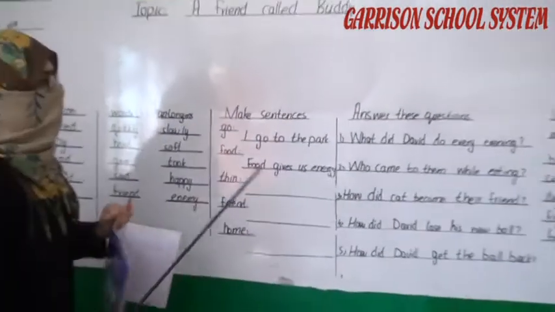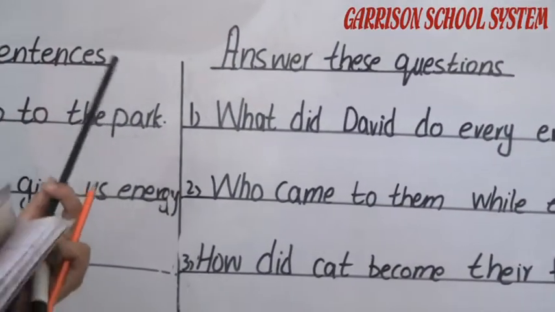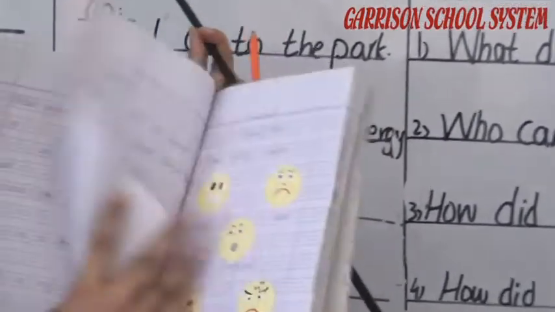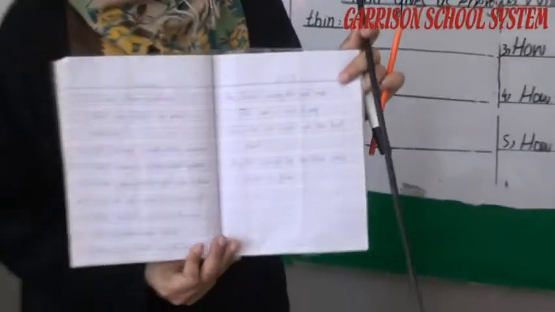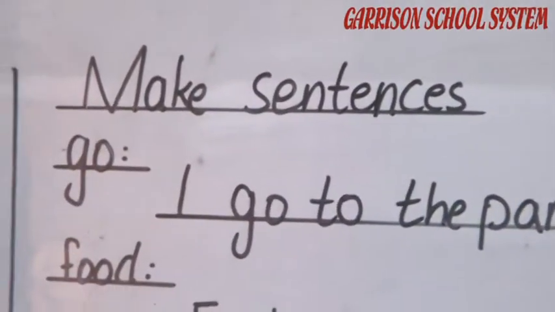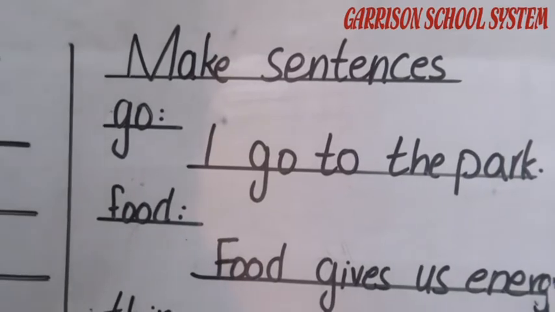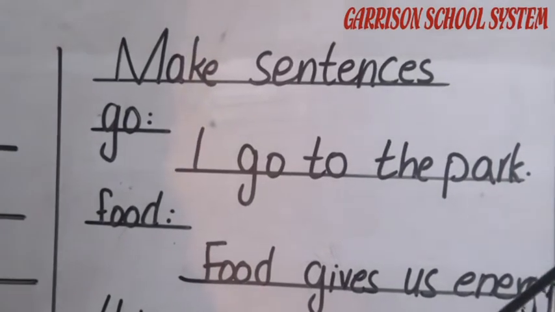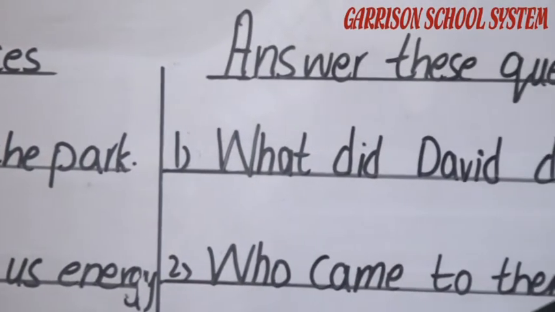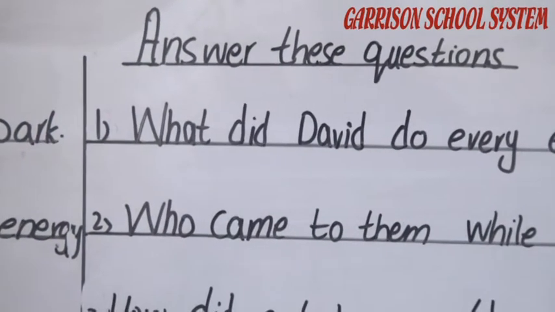Now the next activity, activity number 4, is about answer these questions. I am just writing here the questions and you have to give the answers of these questions. Like first question is what did David do every evening. When you read the lesson, you can easily give the answer of these questions.